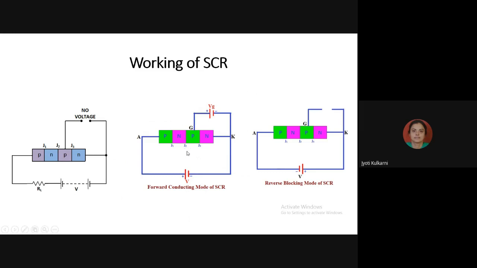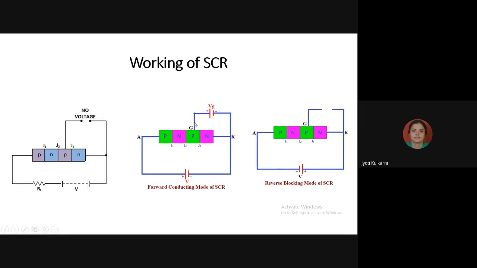Because of the junction J2 reverse bias, until and unless you apply any gate voltage or gate current, your SCR doesn't fire. It doesn't move from forward blocking mode to forward conduction mode. So this 1 milliampere gate current takes a long time to break this reverse biasing condition of junction J2. But if I'm taking 100 milliampere current, then it has a large capacity to break down this junction J2 at a very faster rate.